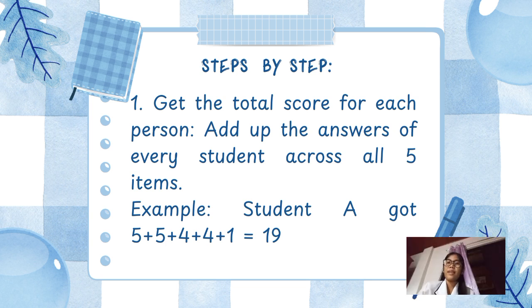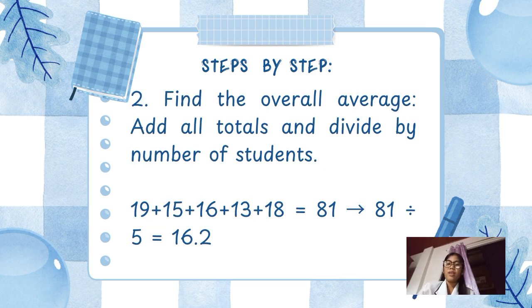So, the second step is find the overall average. Ibig sabihin nito, kailangan nating ipag-plus lahat ng total ng nakuha ng mga lahat ng estudyante and then divide kung ilan lahat ng estudyante. Just for example, yung student A is nakakuha siya ng 19, yung B naman is 15, and then yung C, 16, yung D naman is 13, and lastly yung E, 18. So, it is equal to 81. And then, divide it by 5 students is equal to 16.2.